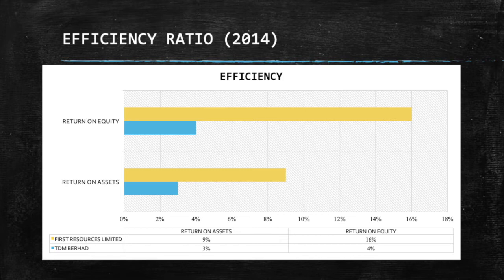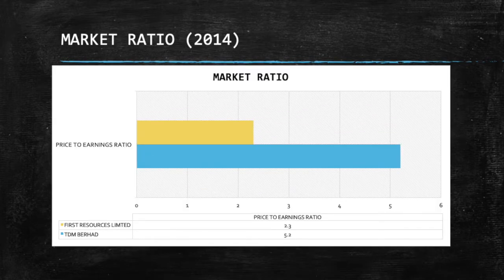In 2014, the return on assets for First Resources Limited is 9%, while for TDM Berhad, the return on assets is 3%. Other than that, the return on equity for TDM Berhad is 4%, while for First Resources Limited is 4%. Graph of valuation ratios between two companies.